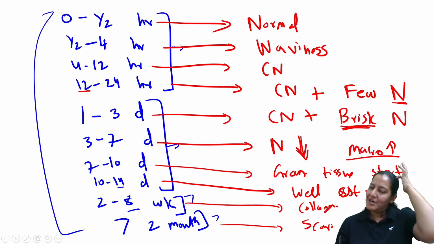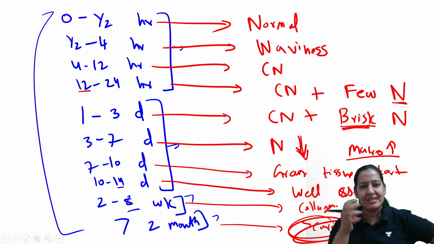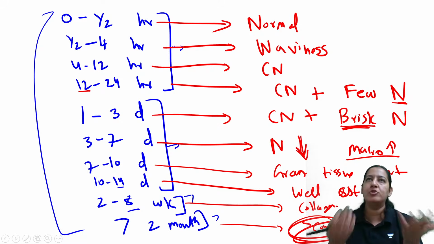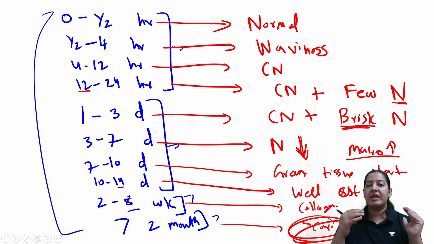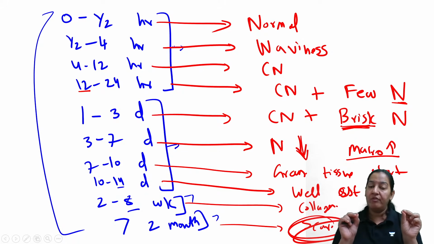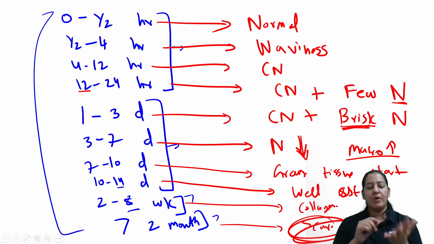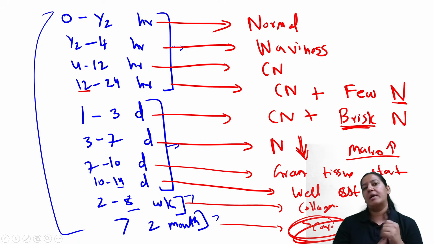In the end, scar. So if you are finding a scar, it is an old MI. It is more than 2 months, and it can be anything. More than 2 months can be 2 years, 5 years, 10 years, 20 years, whatever. I don't know. So it is more than 2 months. I'm a pathologist. If I'm doing the autopsy of a dead body, my report will be very specific. In an autopsy report, you have to be very peculiar about the words. You cannot write anything. ठीक है? It is a medico-legal case. कल को आगे तुम्हें कोई भी sue कर सकता है. So you have to be very peculiar about the wording.